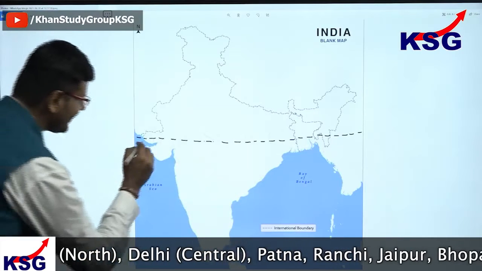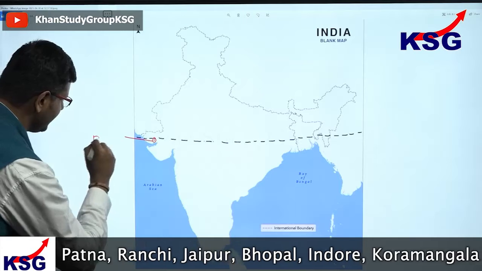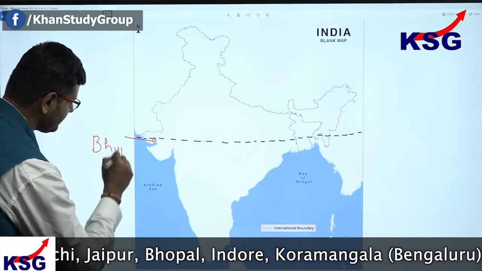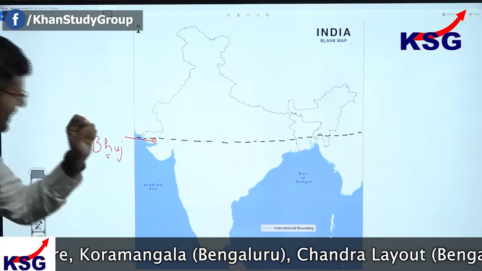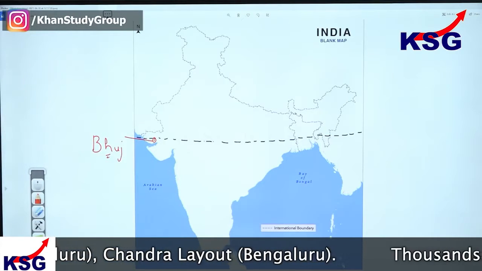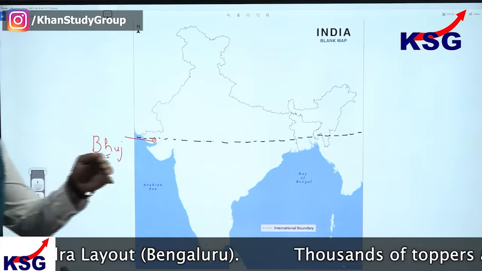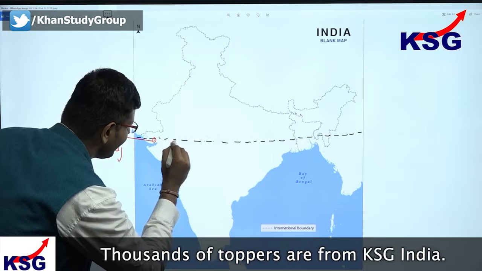I start with the first one here, and that is Bhuj. Bhuj lies just below the Tropic of Cancer in this area. After Bhuj, we have a very important city, again just below the Tropic of Cancer, and that is your Gandhinagar here.